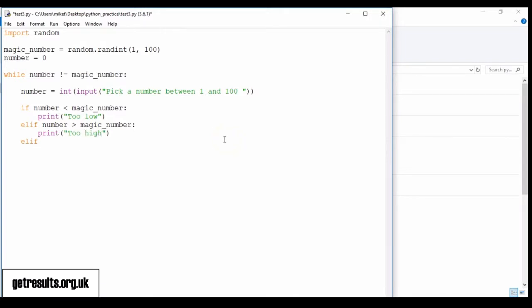And if neither of them is correct, they've obviously got the right number, and we'll just congratulate them. Well done.